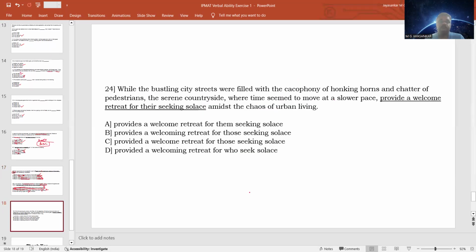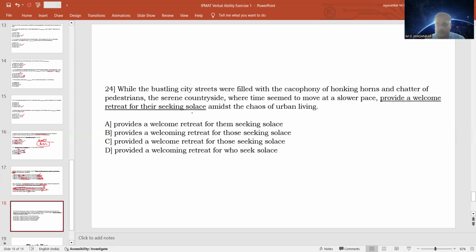All right, question number 4. While the bustling city streets were filled with a cacophony of honking, what is cacophony? A mixture of noises is cacophony. Honking horns and chatter of pedestrians, the serene countryside, where time seemed to move at a slow pace, provide a welcome retreat for those seeking solace amidst the solace means peace. So people who are seeking peace amidst the chaos and cacophony of urban city life will find the countryside very beautiful and very peaceful because time is moving at a slower pace. This is the meaning here.